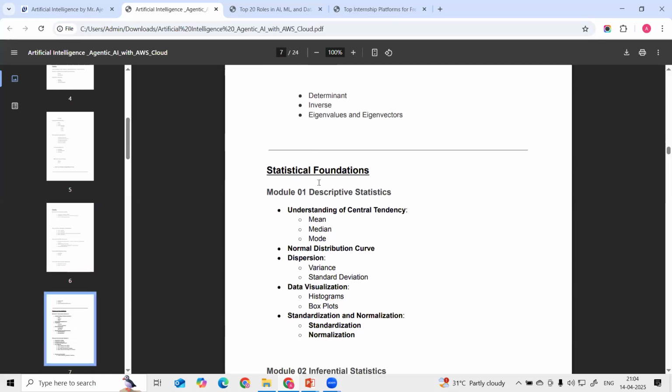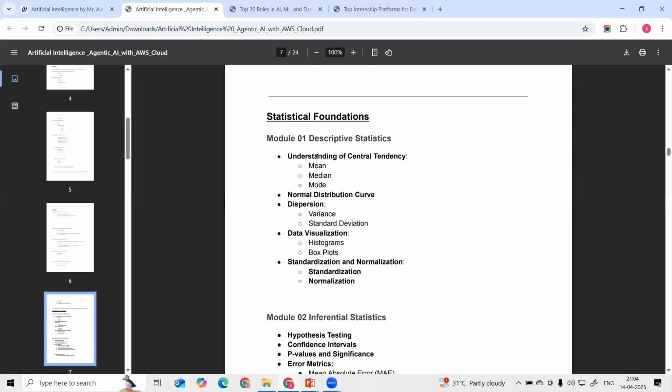After that we are going to start the statistics foundation. Okay, that statistics foundation is very important for this AI course. So here we are starting with descriptive statistics. In descriptive statistics, we are trying to understand central tendency. In that, we are going to understand the mean, median, mode, and the normal distribution curve. Then we are going to learn what dispersion is. Okay, and then different visualization charts: histogram, box plot, pie chart. Then we are going to see standardization and normalization.